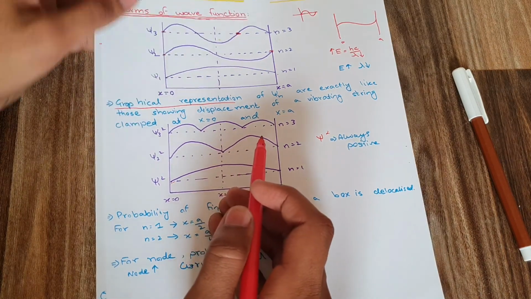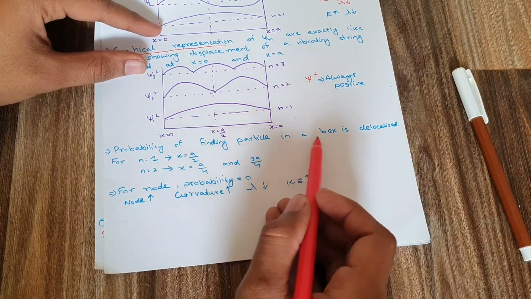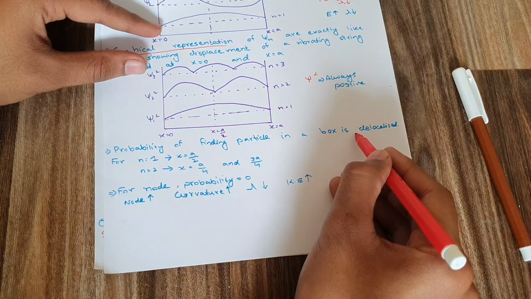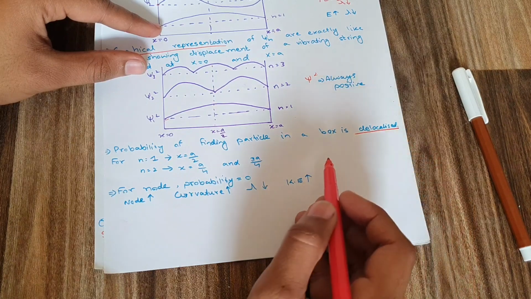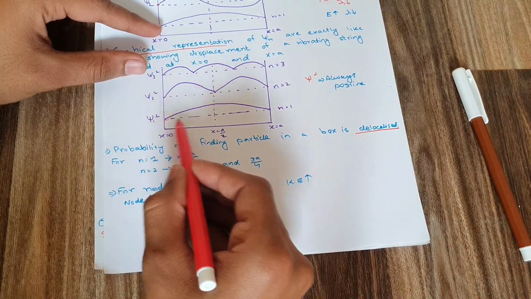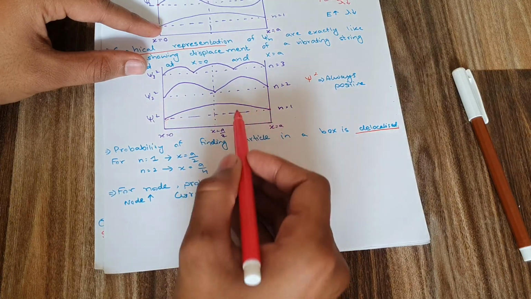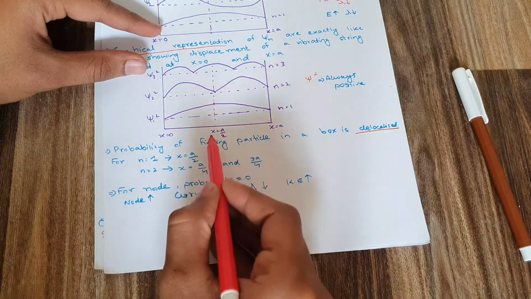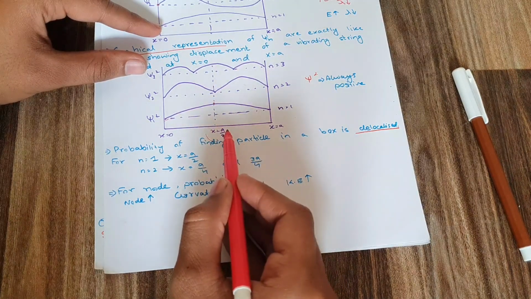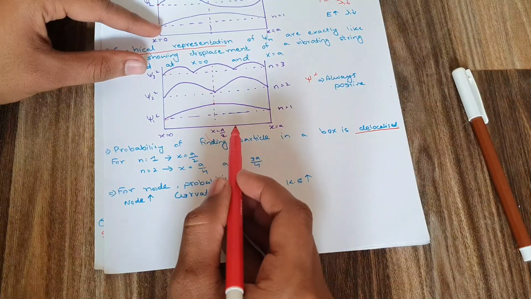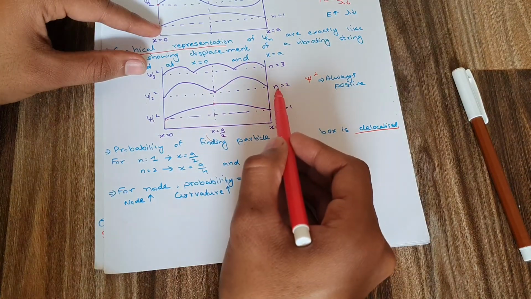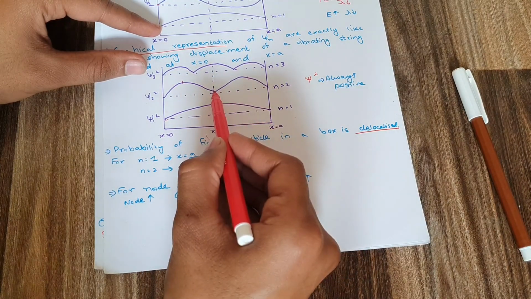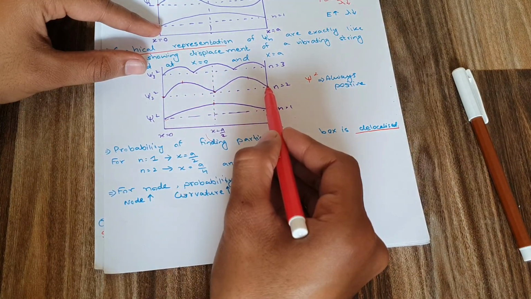Okay, so the next thing is that the probability of finding a particle in a box is delocalized. What does it mean? It means that for n is equal to 1, the maximum probability of finding the particle is here at x is equal to a by 2. Now if I talk about the probability of finding a particle for n is equal to 2, the maximum probability is here and here, because here the probability is again 0, here the probability is 0, here the probability is 0.